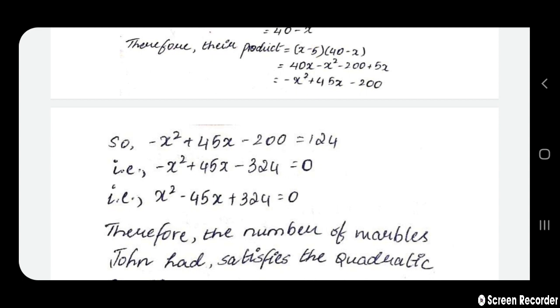Why do we have to multiply the complete equation by minus 1? As per the general form, the coefficient of x square is expected to be positive, as per the general trend which we follow.